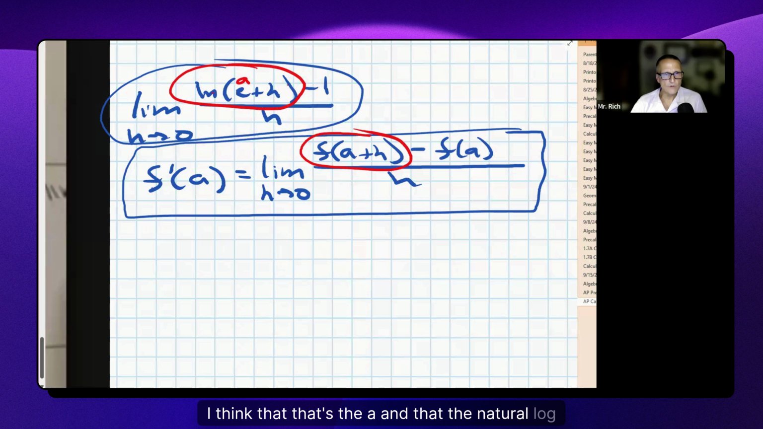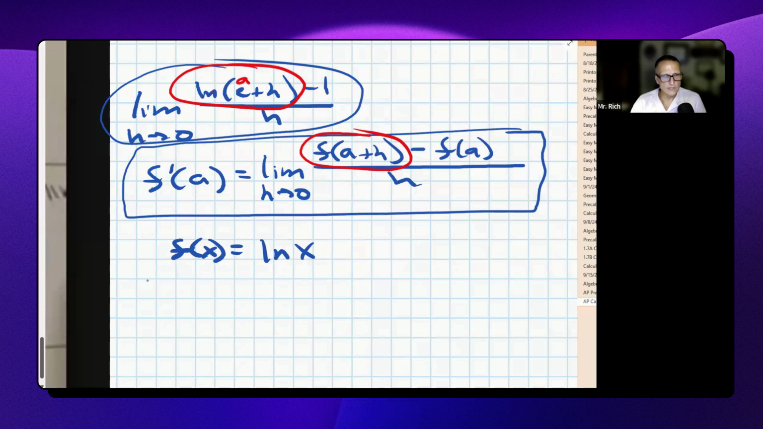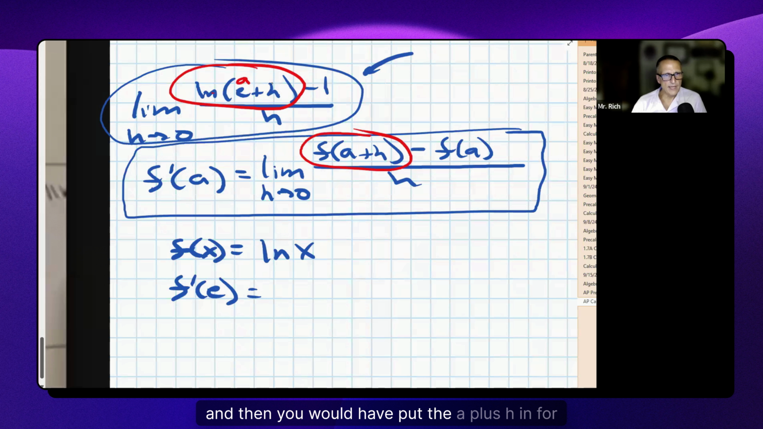So they want you to reverse engineer this. Say someone had told you, I want you to find the derivative of the natural log of x, and I want you to find f prime, its derivative at a value of e. You know what you would have gotten? You would have gotten this, because you would have put the e in for a, and then you would have put the a plus h in for the x so that it's the natural log of that.